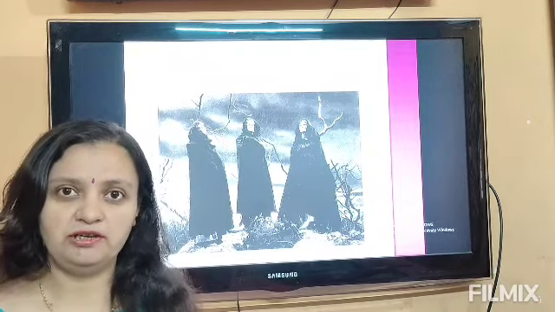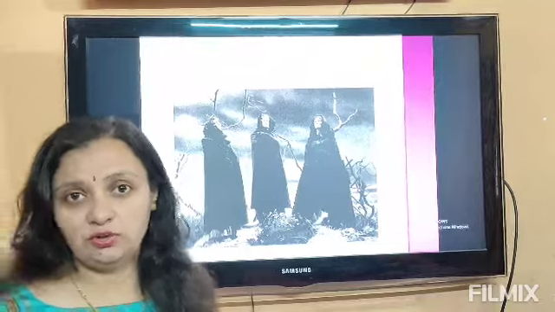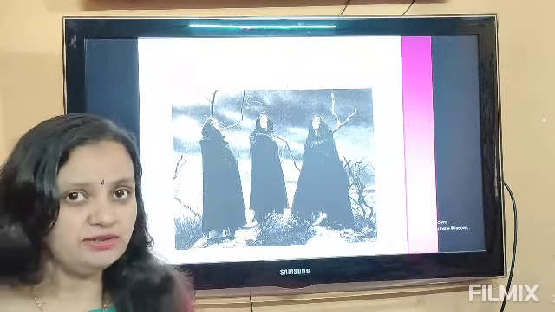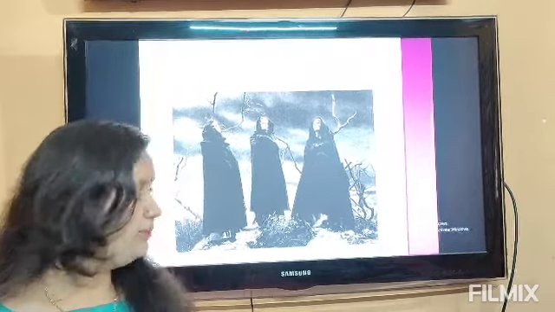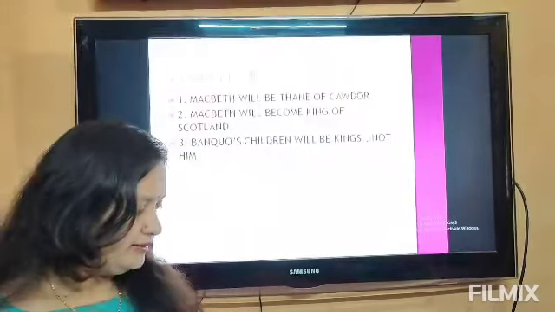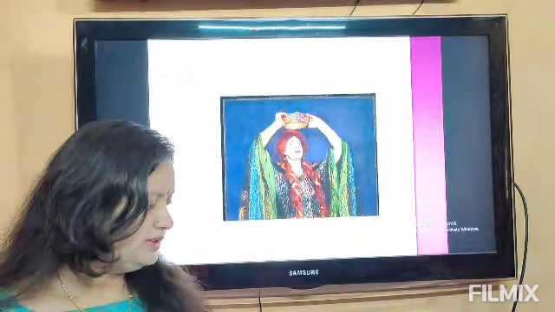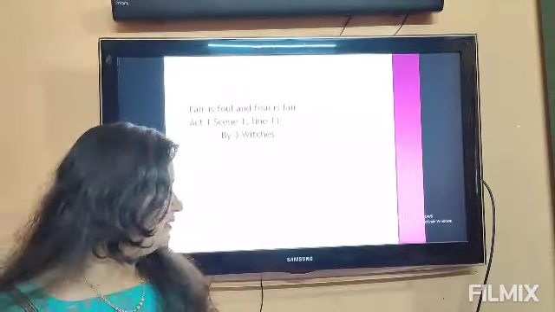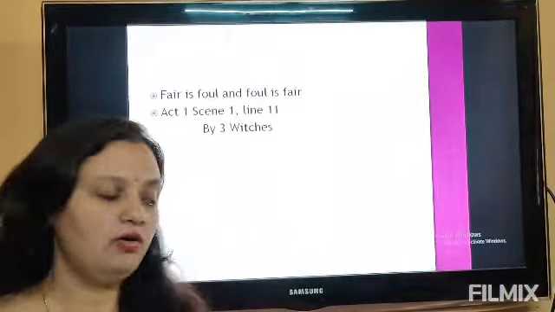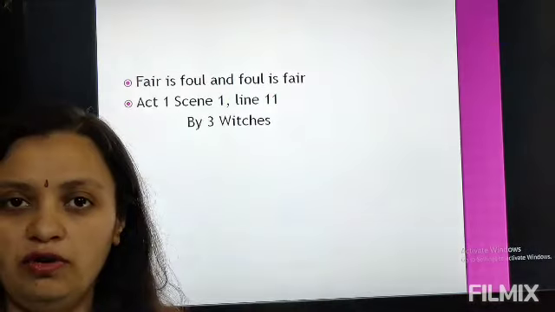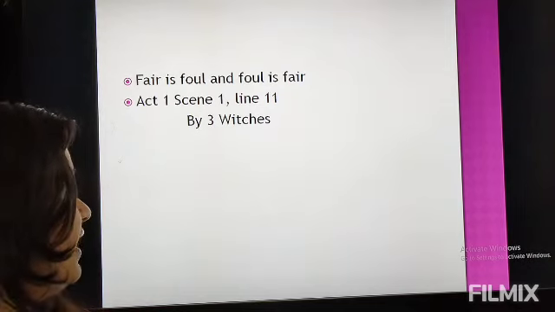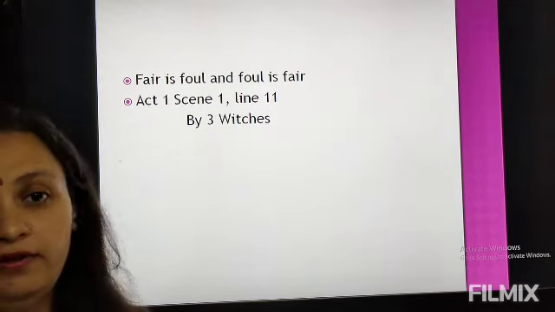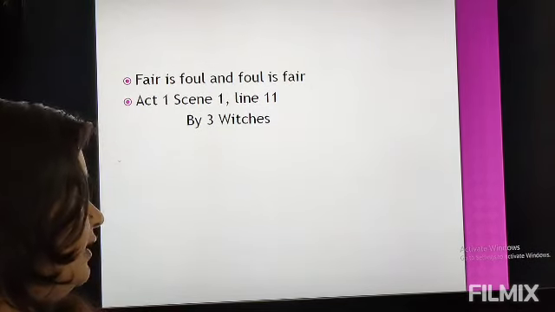So these supernatural elements like the ghost or the witches are always present in Shakespeare's tragedies. Now these three witches are waiting for a person called Macbeth, whom they are not aware of, and these witches deliver this dialogue: fair is foul and foul is fair. So this is present in Act 1, Scene 1, line 11.